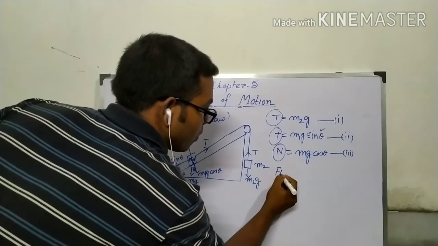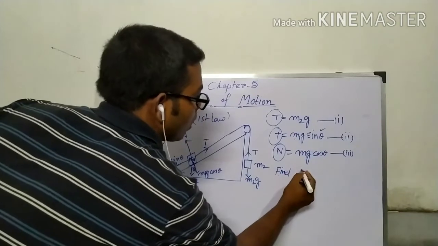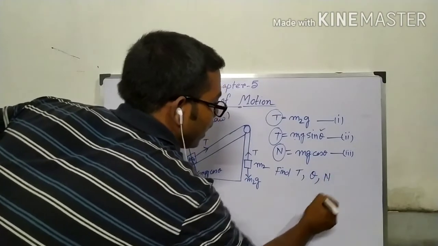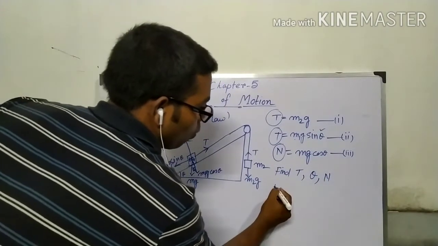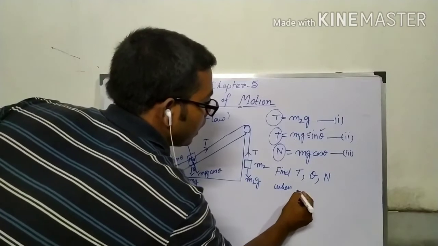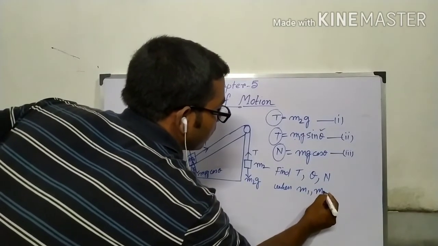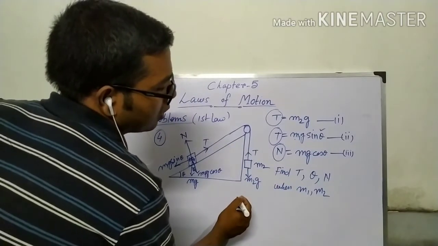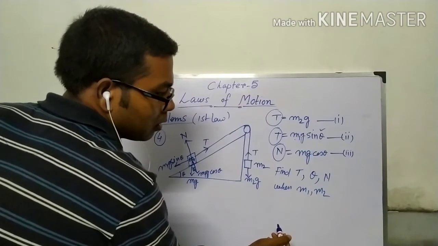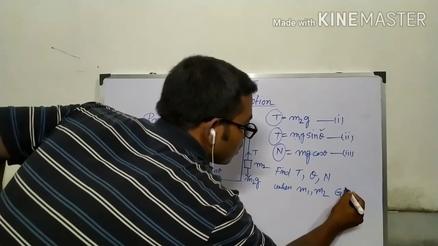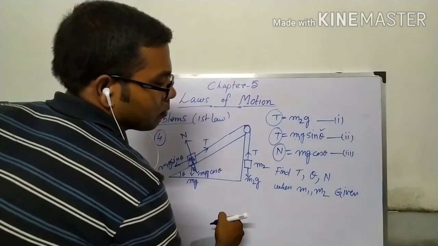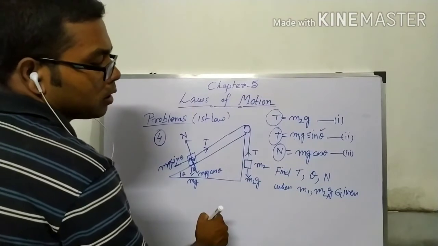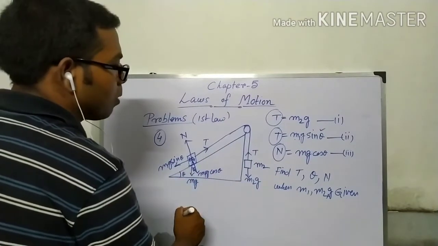So we can find T, theta and N when m1 and m2 are given, and obviously the value of g is given. So we can solve this problem in this way.